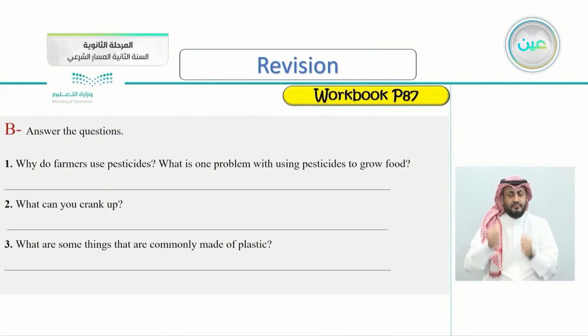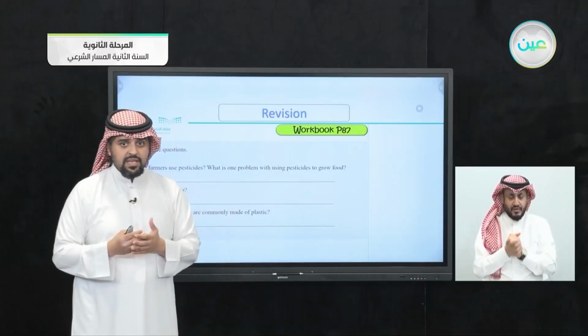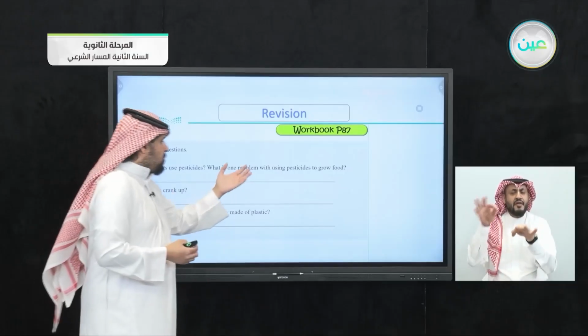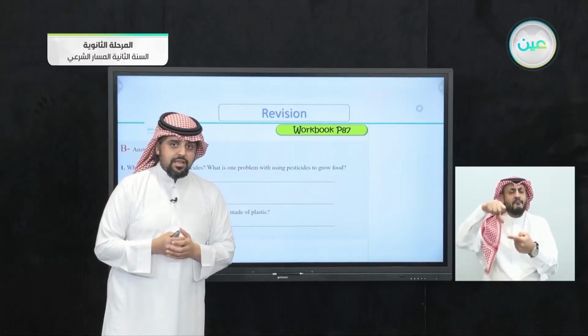Exercise B, page 87, the same page here. Answer the questions. Why do farmers use pesticides? What is one problem with using pesticides to grow food? We know that the farmers have to use pesticides. So give me the reason. And once you give me the reason, give me one problem with using the pesticides.